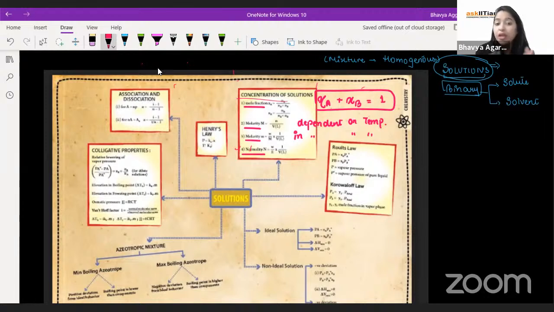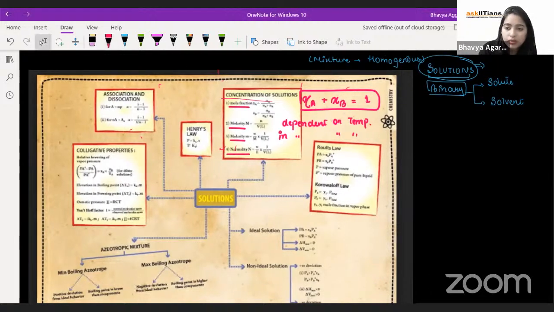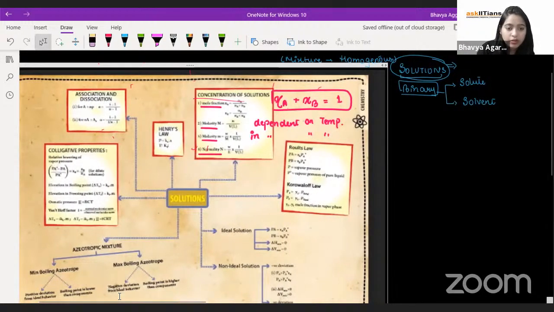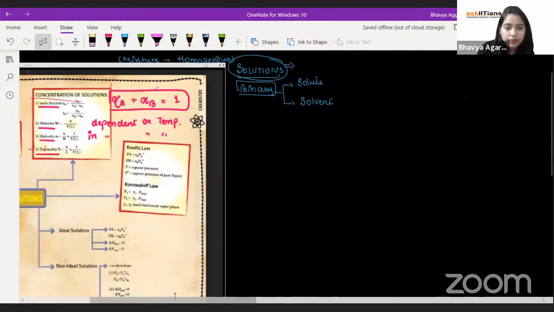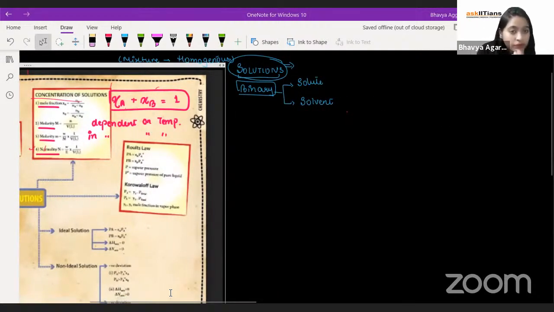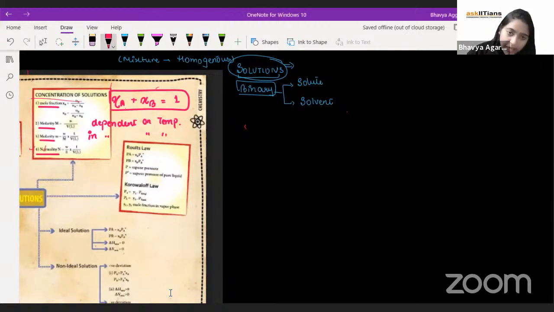Great. Now, if I talk about normality. Normality means the number of equivalents present per liter of solution. That's normality. So my question is, what are number of equivalents? N into moles, right? Just dependent on the N factor.